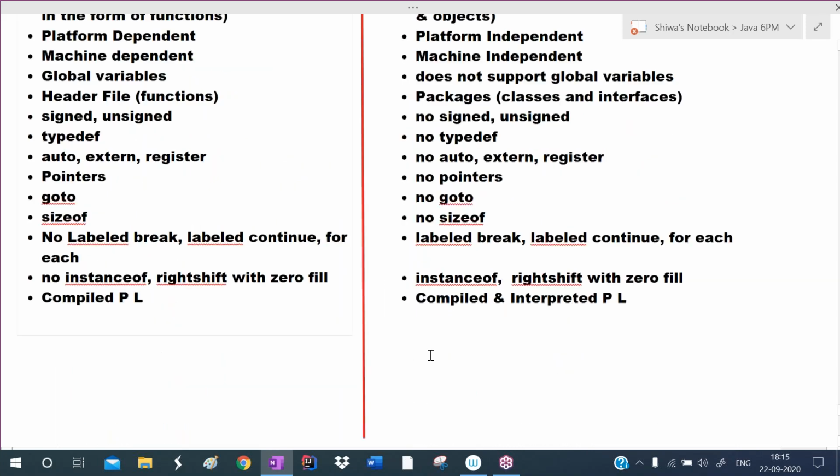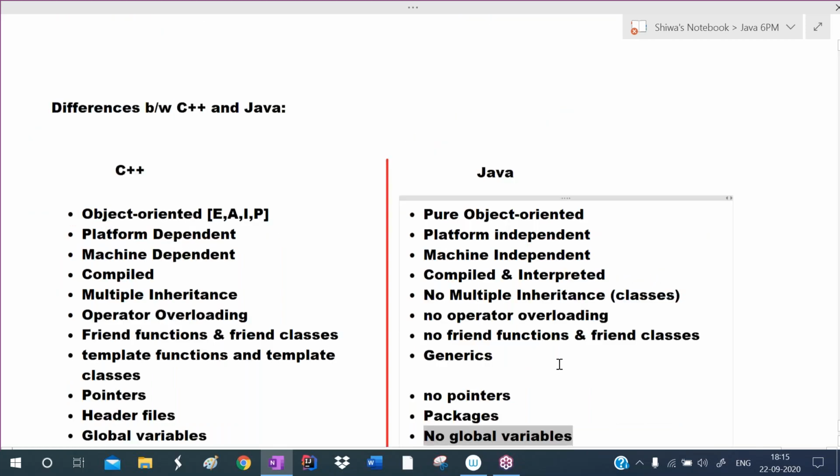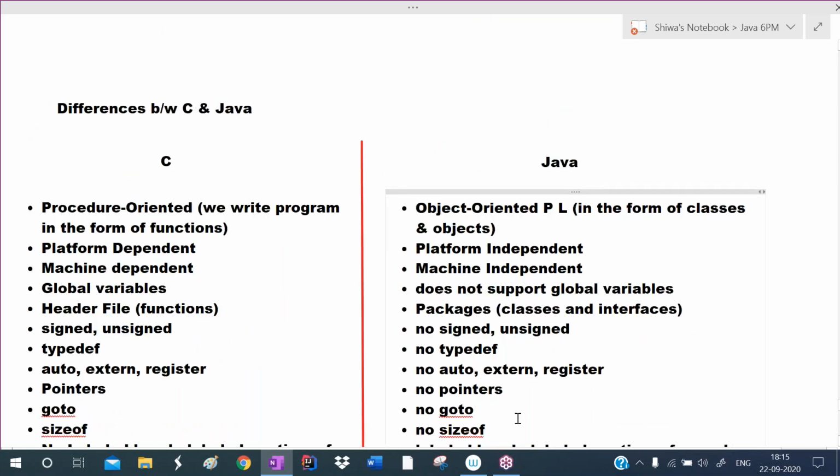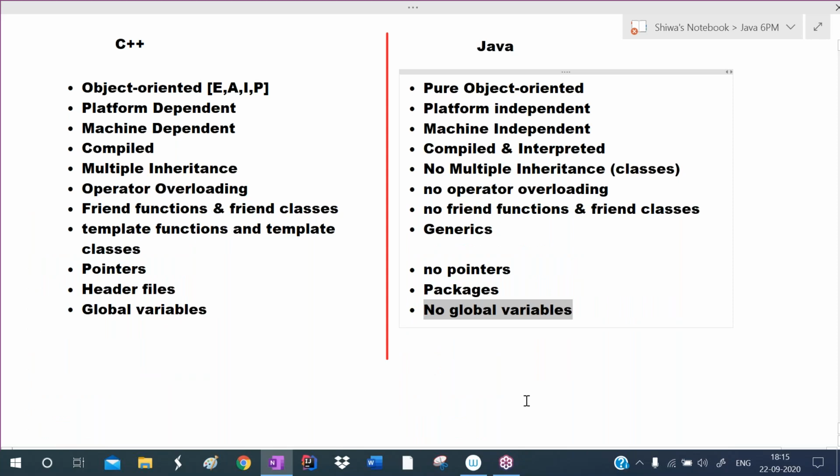An interviewer may ask like this: what are the differences between C and Java? What are the differences between C++ and Java? How is Java great when compared with C and C++? In such situations, we can explain these points.